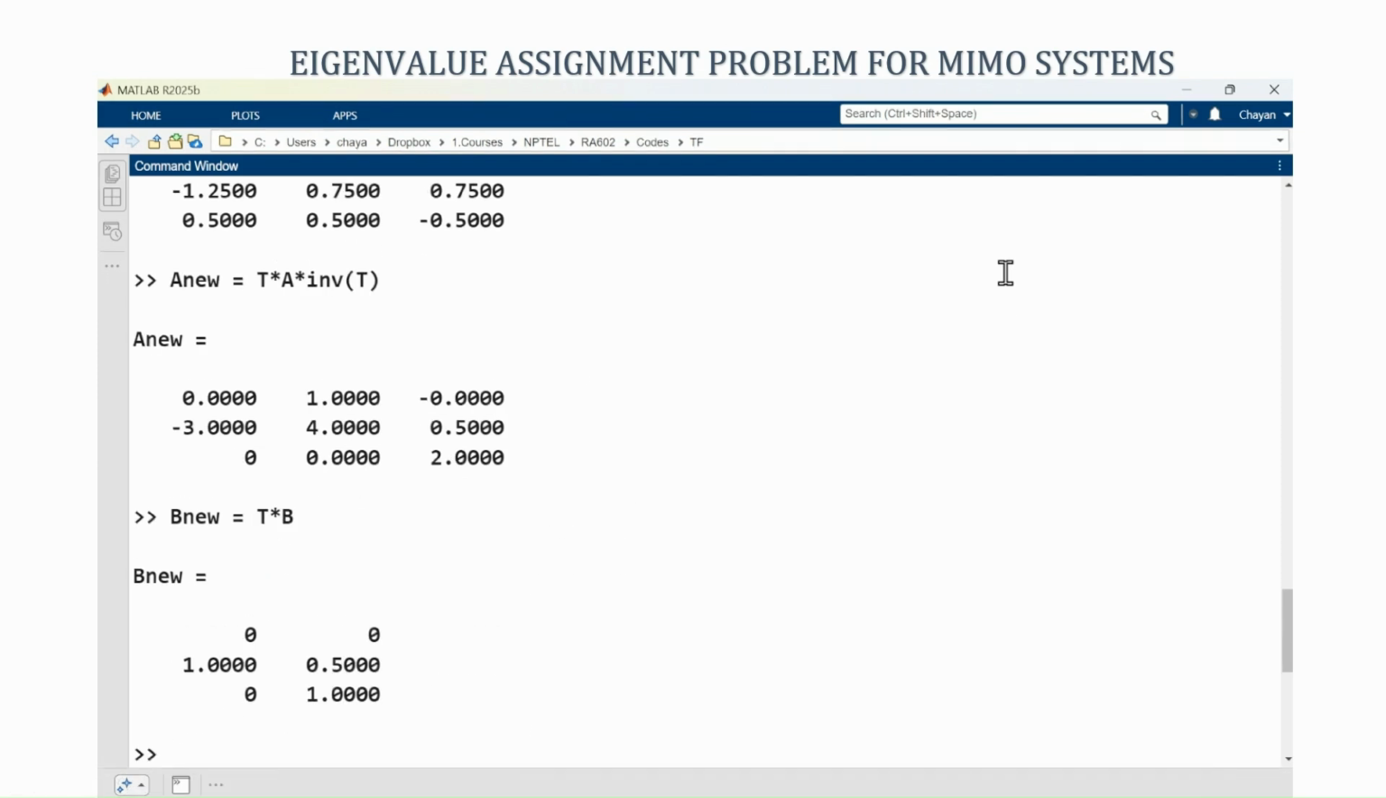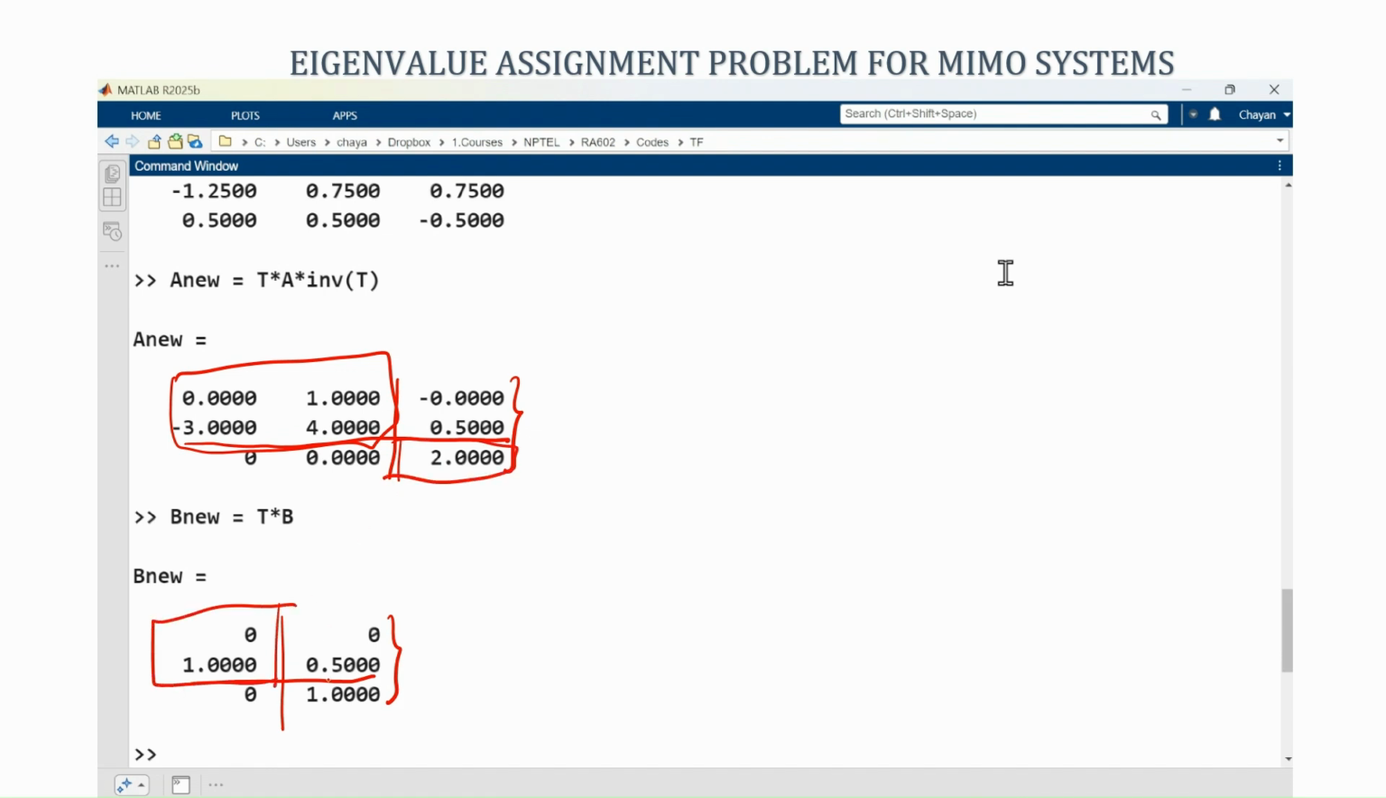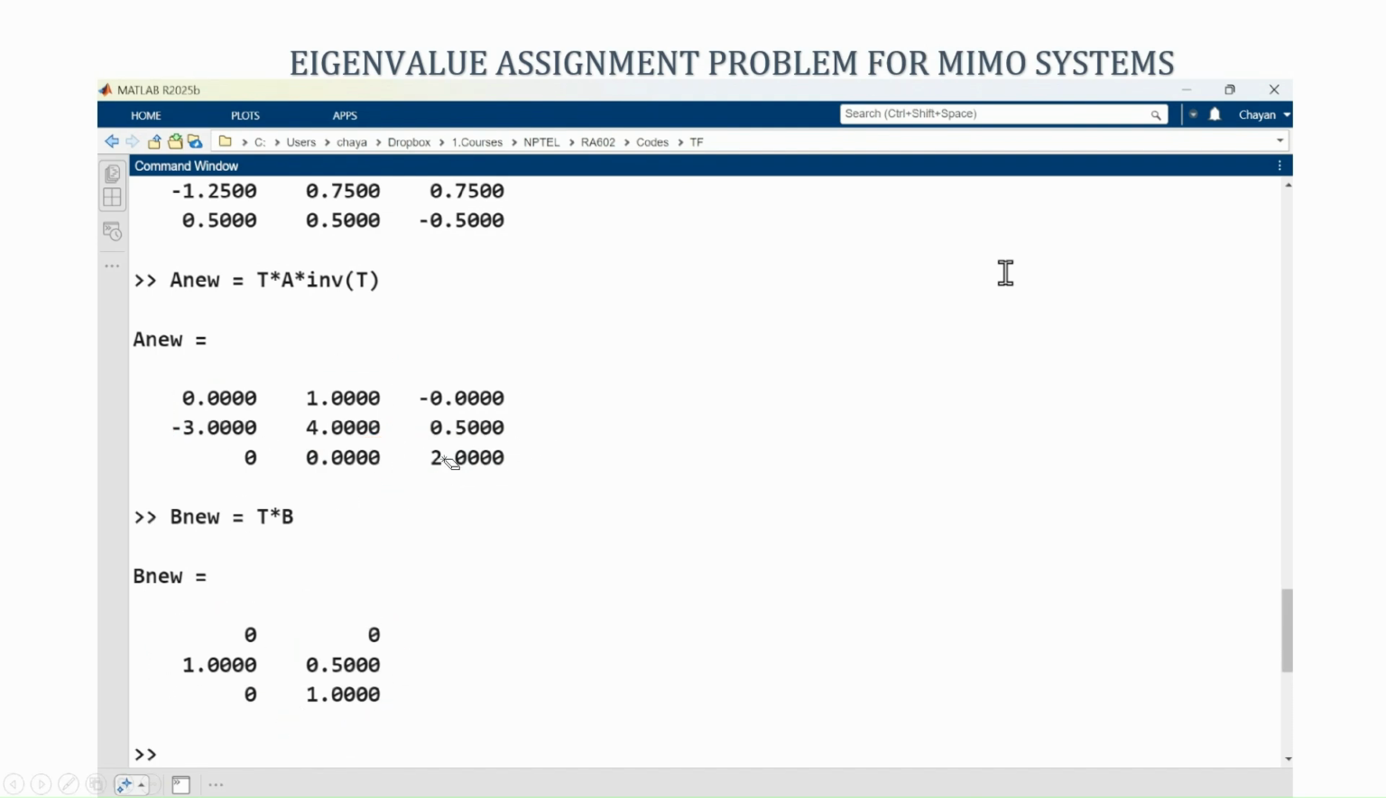So, this will be your B nu, and so now notice that this A hat and B hat, which we are calling A nu and B nu in MATLAB, you can see that this is in that nice structure that we were talking about. You can see this. So, this is in that nice structure we talked about, okay, and this is the controller canonical form for the MIMO system that we have.